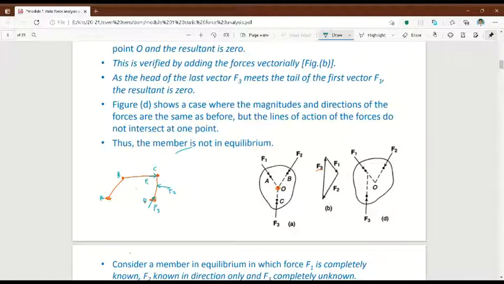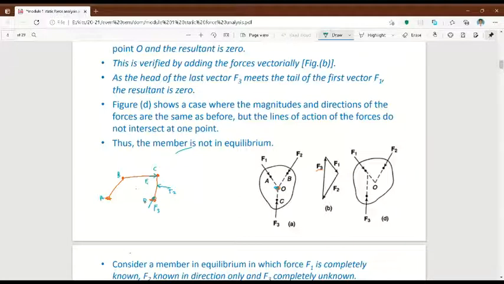Member CD is a separate link. In link CD, three forces are acting: F1, F2, and F3. If you draw the lines of action for all three forces, they should meet at one common point.